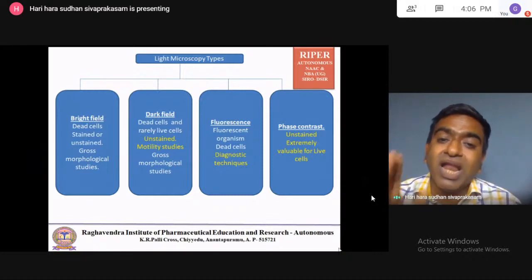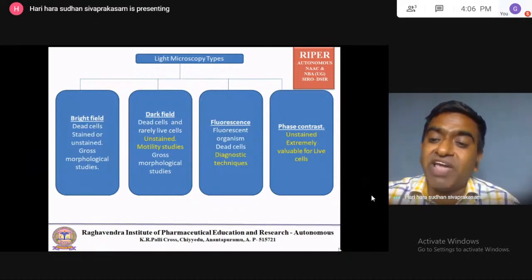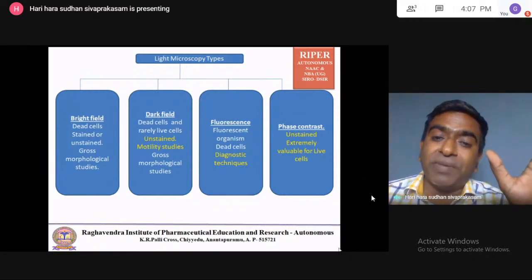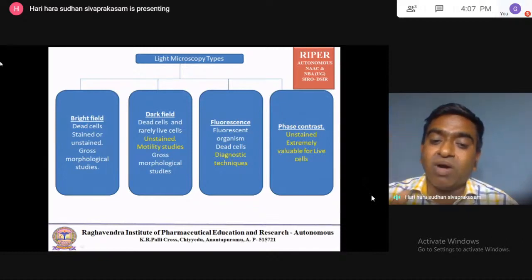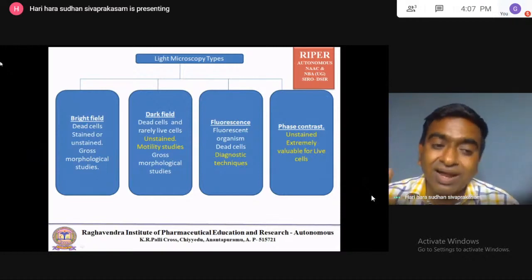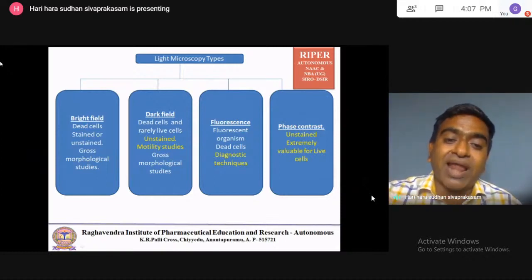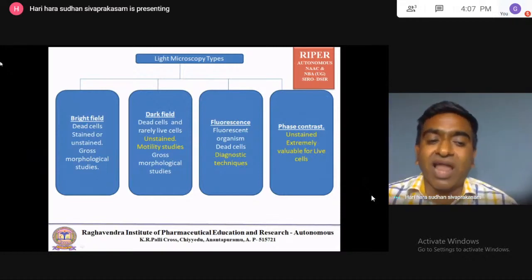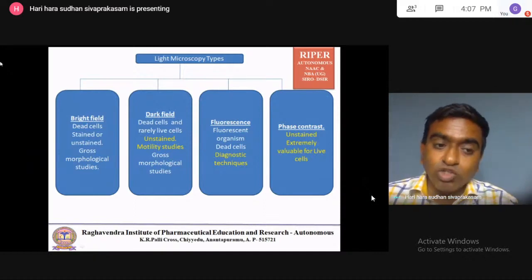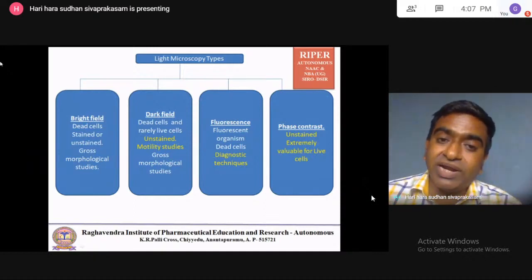For live organisms, phase contrast only. No other light microscopy can be used for live organism observation. Bright field is only for dead cells. Dark field is rarely used for live cells.